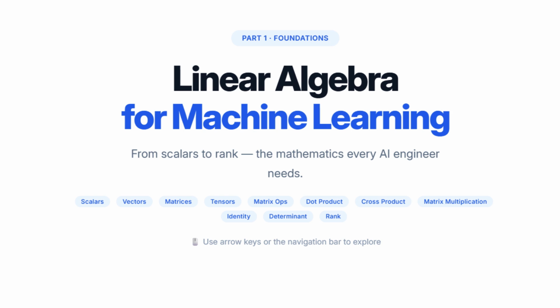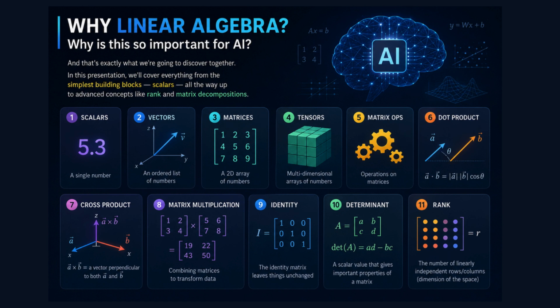Welcome everyone. Today we're going to dive into one of the most essential topics for anyone working in artificial intelligence and machine learning. We're going to explore linear algebra for machine learning, part 1: foundations. Now, you might be wondering, why linear algebra? Why is this so important for AI? And that's exactly what we're going to discover together.